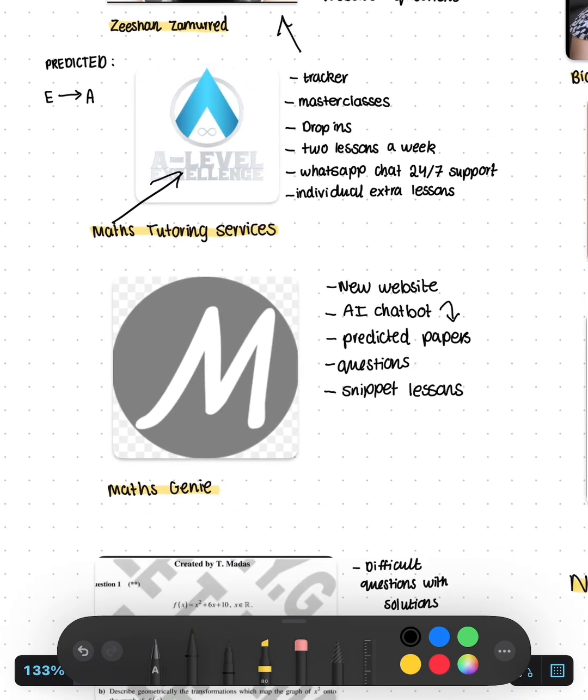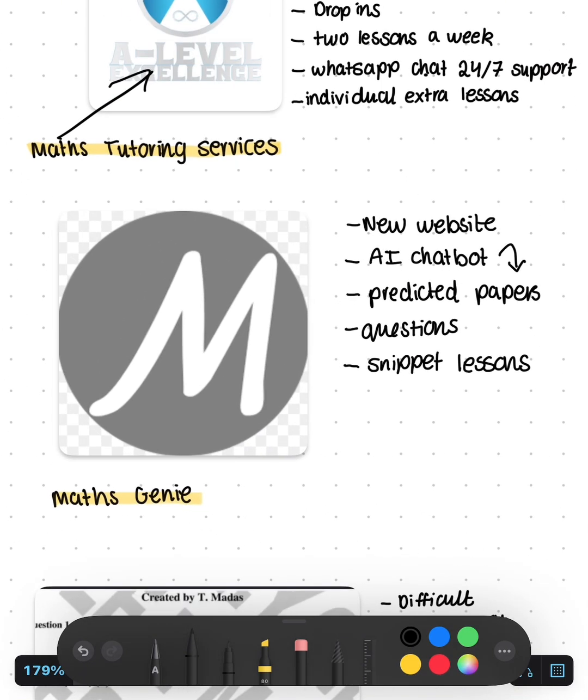The next one, Maths Genie. So I actually didn't use this until like 2 days before my exam, but they basically have past papers on there, and they have this really cool AI chatbot. So this is a new website, right? If you need help on a question that you're doing, because it's tailored to that paper, it's so specific and it gets the answers correct, unlike ChatGPT or something. So you can ask questions about this, like I had a mechanics question and I asked the chatbot and it just gave me the answers.